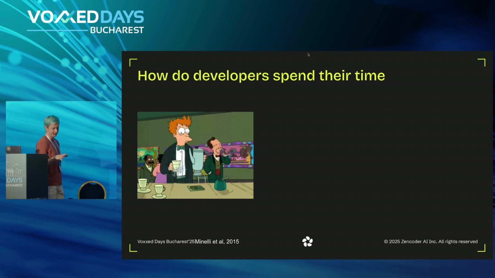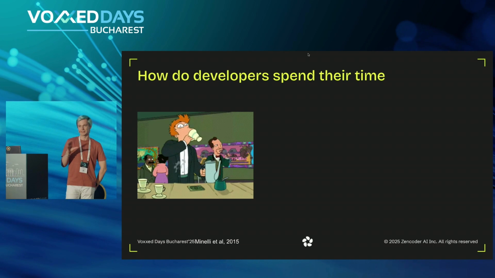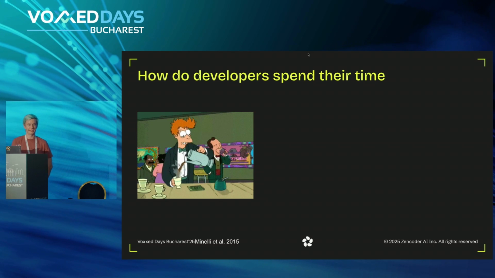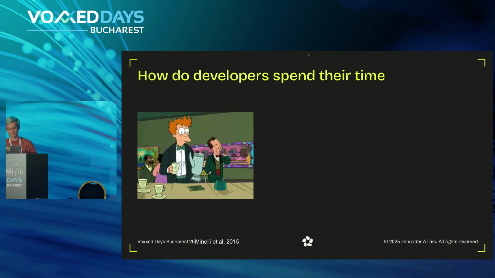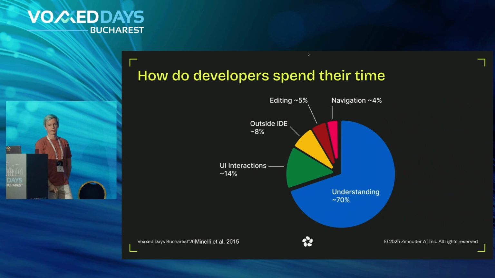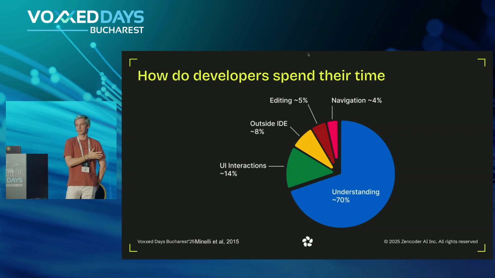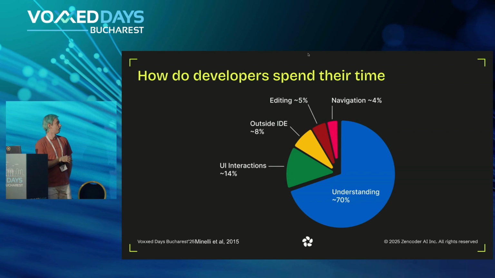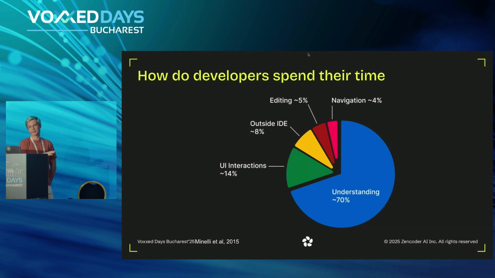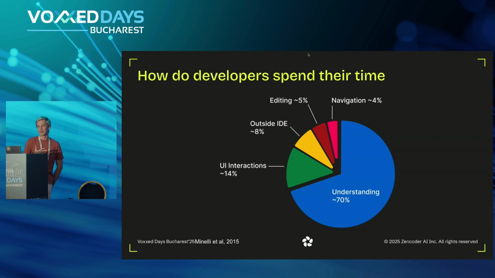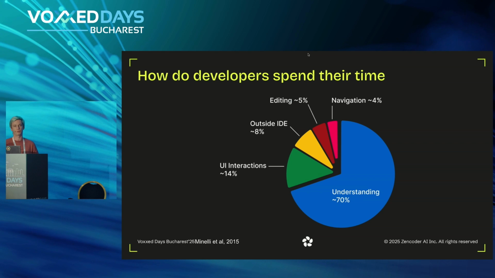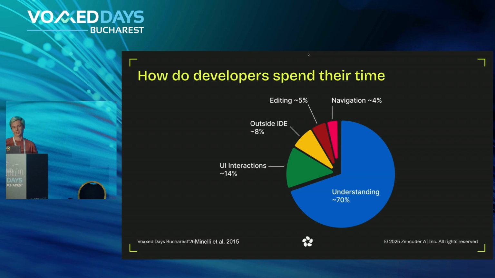Well, all of those actually can be labeled as understanding, right? So you need to understand the code to give a good variable name. You need to understand the code to be able to read it. You need to understand the requirements from the client. Hopefully, they are understandable. And if we look at the actual distribution of the time, this research was done in 2015, so 10 years ago, but I don't think much has changed. So 70% of the time, developers focused on understanding, and only 5% were spent on editing the code. So if we want AI to help us, if we want agents to help us, we don't need them to just edit code, right?